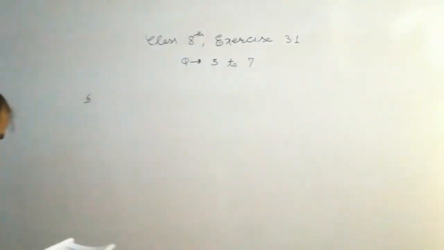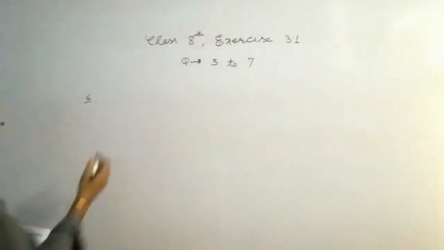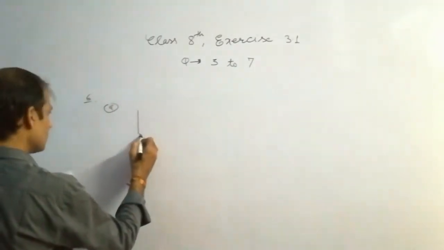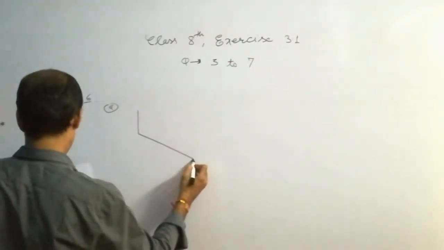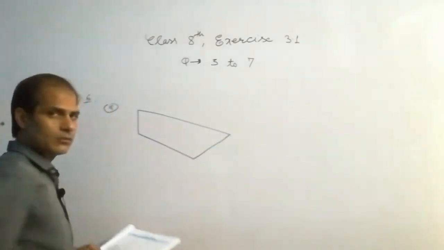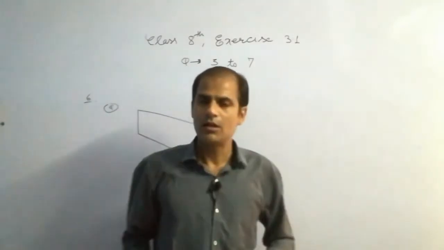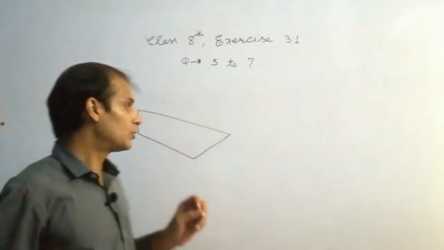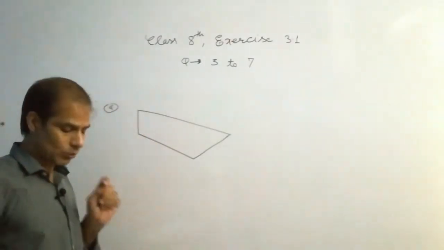Now I am going to solve part A. So you have to draw all the shapes by using ruler and pencil, neat and clean. डायग्राम आपको रूलर और पेंसिल से बनाने हैं, बिल्कुल नीट एंड क्लीन.